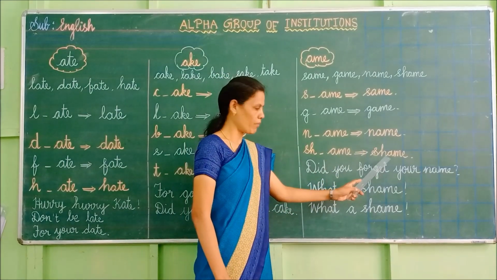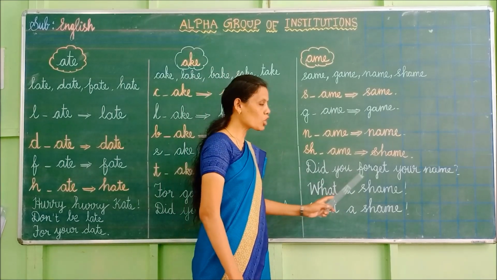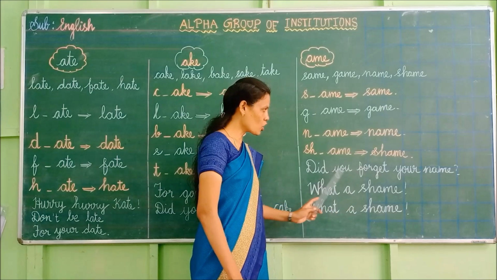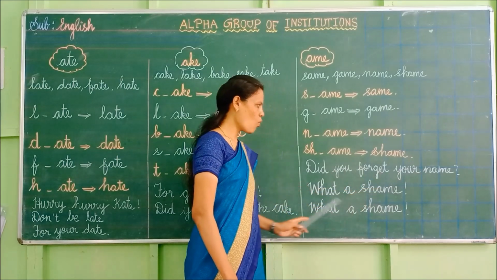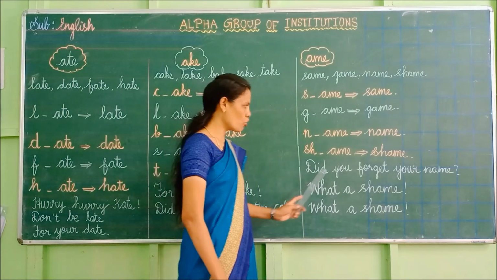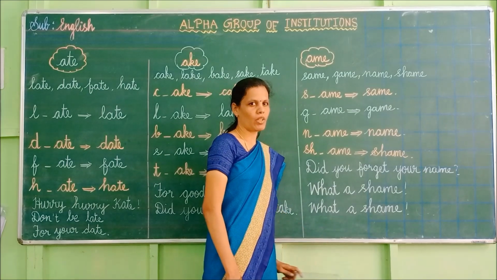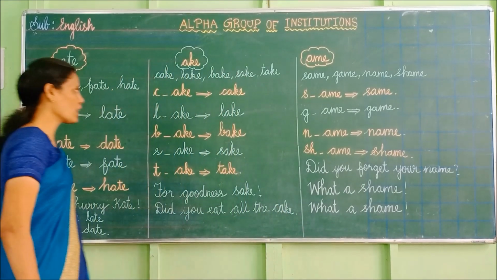Aim. Shame. Now rhyming. Did you forget your name? What a shame, what a shame. One more time. Did you forget your name? What a shame, what a shame. Now we'll go for reading.